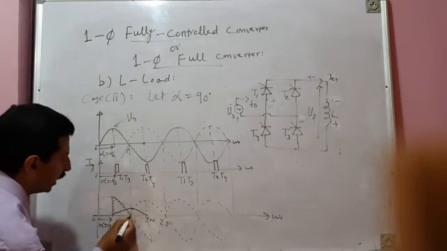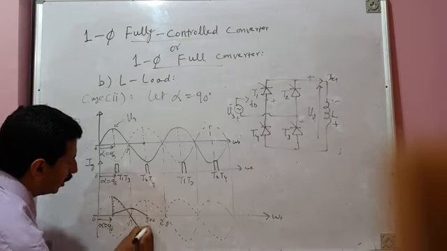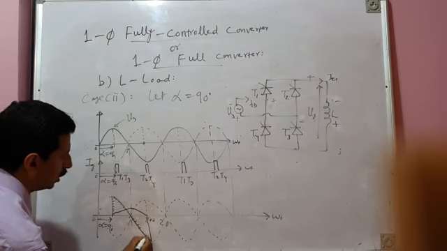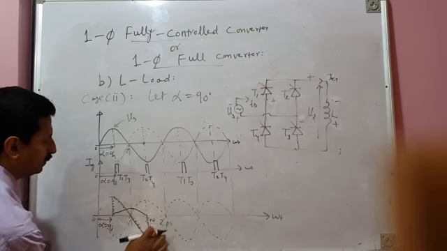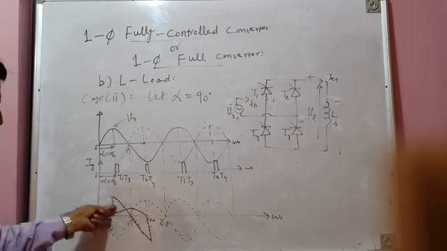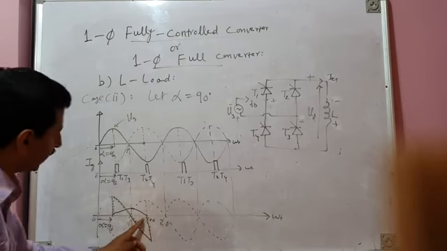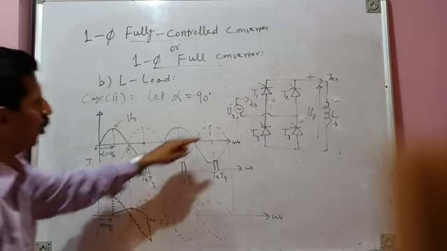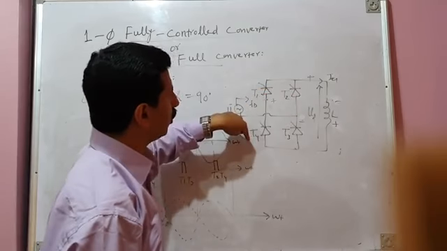So therefore, a negative voltage will be applied across the load. This is the negative segment of the load voltage. And now we can see this negative volt-second area is exactly equal to the positive volt-second area. And then at this instant of time, the T2 T4 pair is fired.